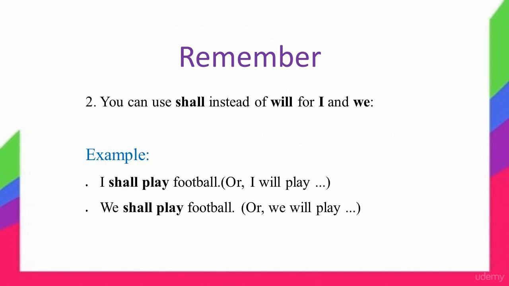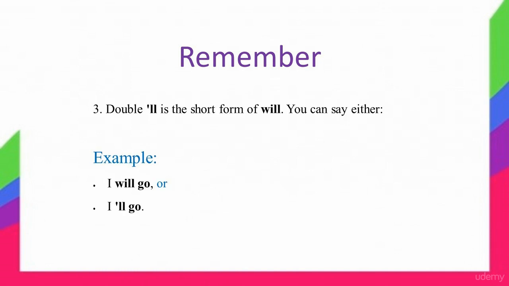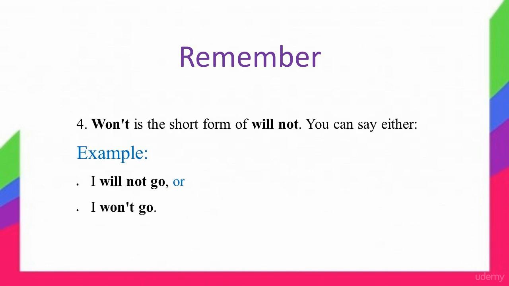2. You can use shall instead of will for I and we. I shall play football, or I will play. We shall play football, or we will play. 3. 'll is the short form of will. You can say either I will go or I'll go. 4. Won't is the short form of will not. You can say either I will not go or I won't go.